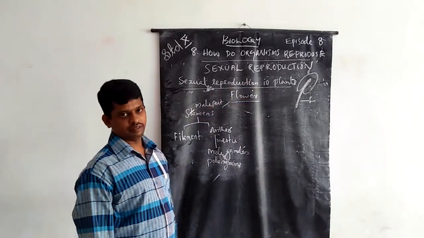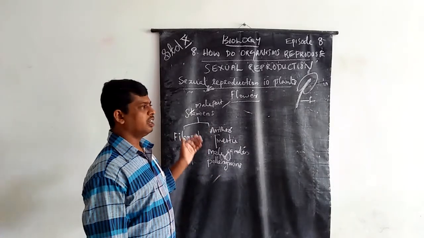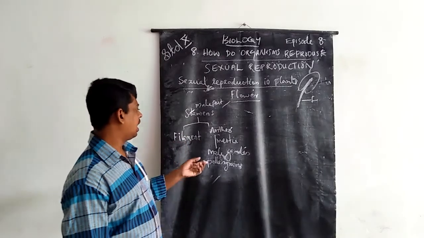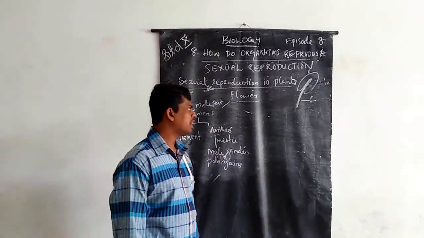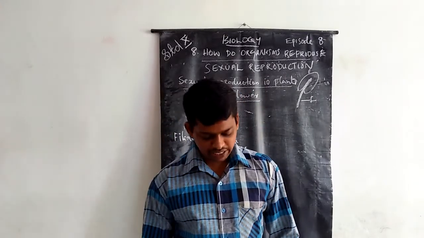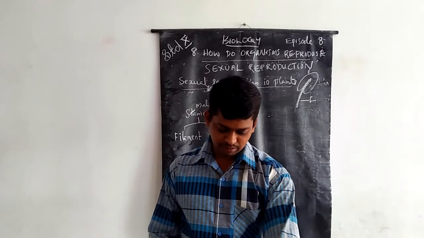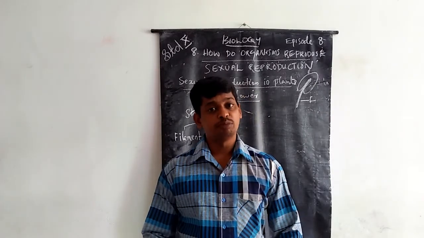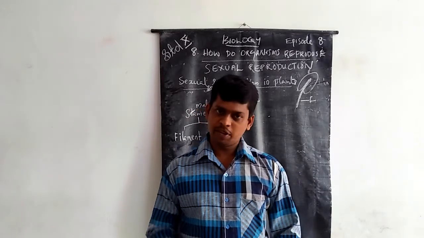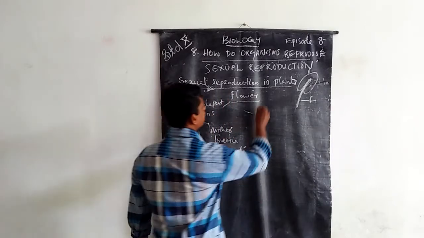Within the anther, cells undergo meiotic divisions and produce male gametes, which are pollen grains. Pollen grains are the male gametes in the flower. Next is the female part.